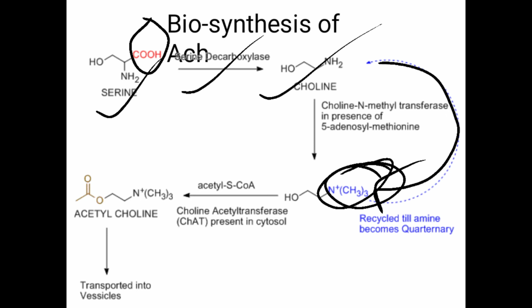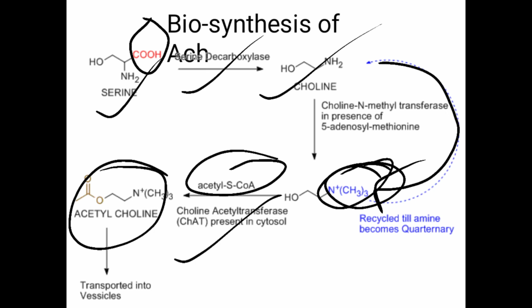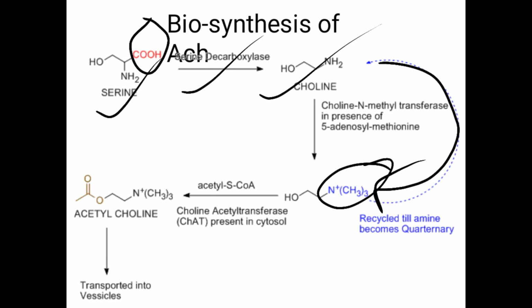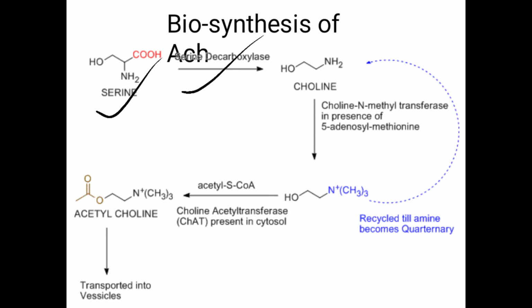This quaternary ammonium on the choline, along with acetyl CoA, with the help of the enzyme choline acetyl transferase, forms acetylcholine. So the acetyl group plus the choline group is converted into acetylcholine. In this way the biosynthesis of acetylcholine takes place.